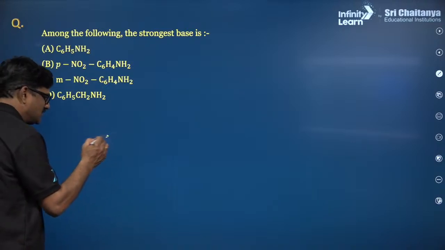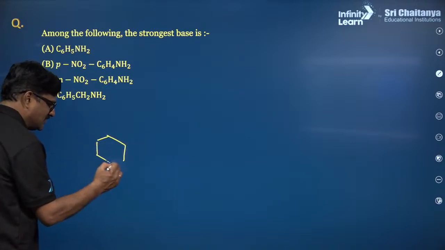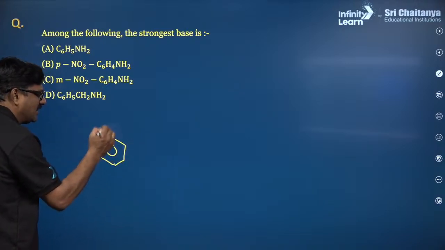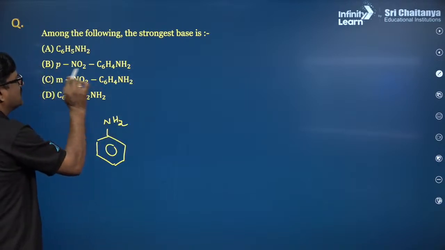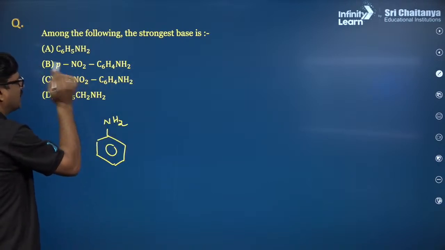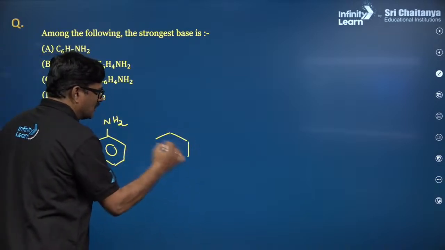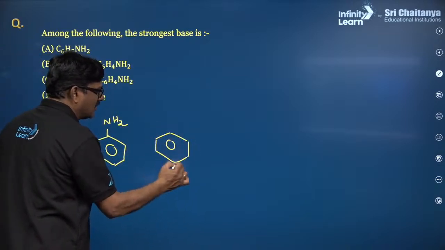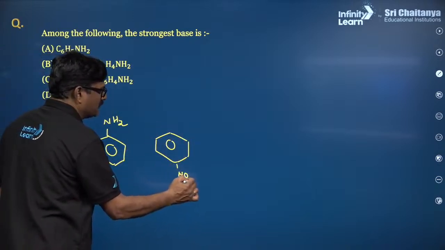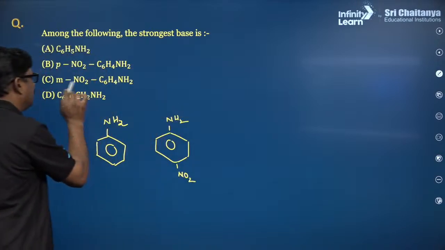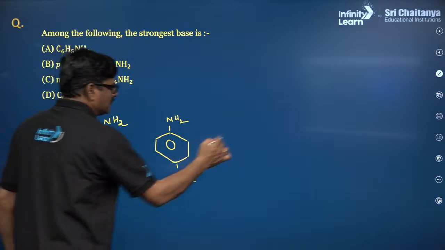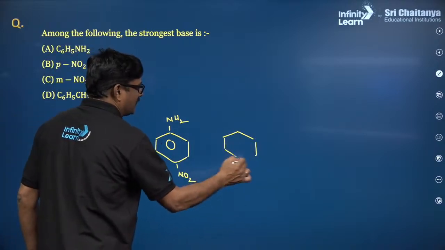C6H5NH2. C6H5 means this is your benzene ring and NH2. It is aniline. And at the para position a nitro group is given. So that is going to be para nitroaniline. Okay. Now meta nitroaniline. So it is going to be meta nitroaniline.